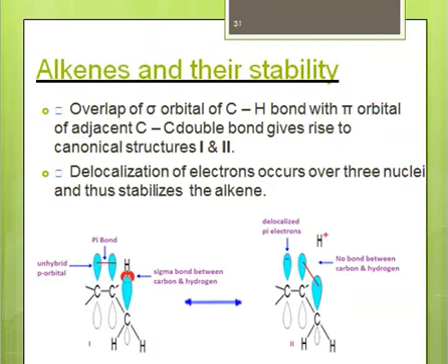Okay, so next, hyperconjugation also explains the stability of alkenes, right? In general we say that alkenes which are more substituted are more stable. So here we will explain the stability of the alkene. For now, consider the structure of an alkene. Here we have a double bond between carbon and carbon, right? This is a pi bond actually, and it's formed by parallel overlap of 2 unhybridized p orbitals.